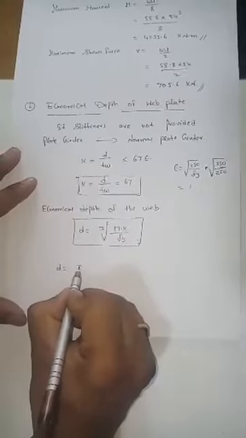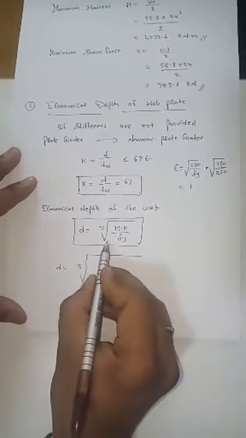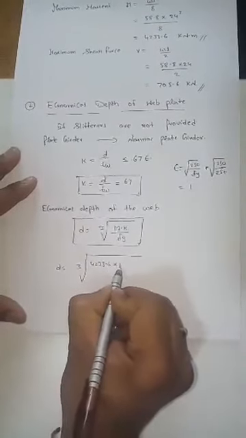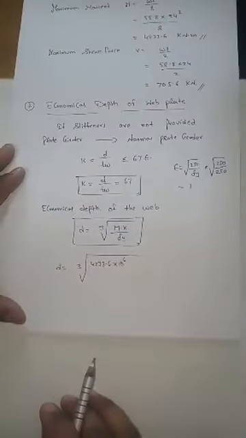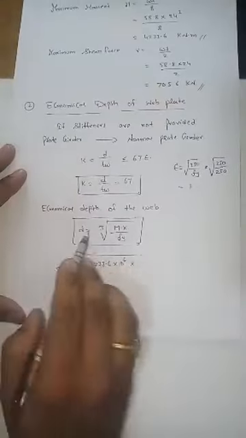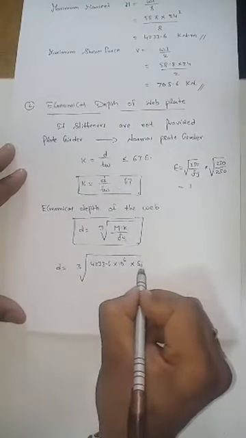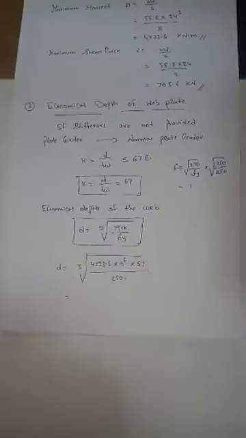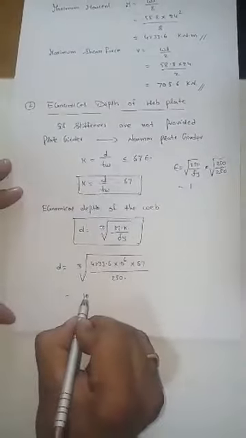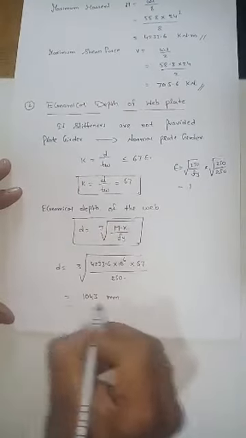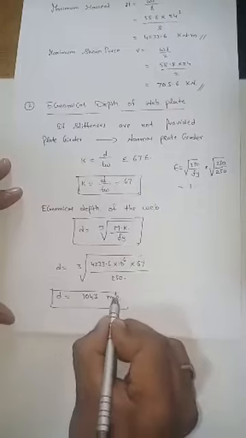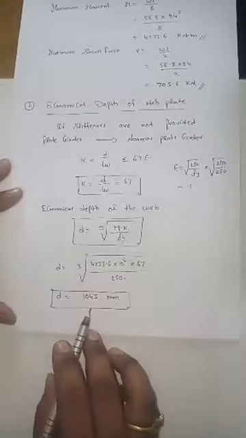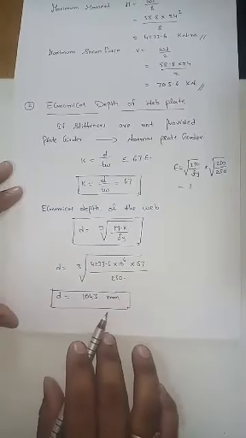D is equal to the cube root of, what is M? Maximum moment, 4233.6 into 10 power 6, because it is in kilonewton meter. Into, what is the value of K? K value is 67, a constant, by fy, which is 250. Okay, calculate this. You are going to get the economical depth as 1043 mm. See, the depth of the web should be minimum 1043 mm, which is almost 1 meter.